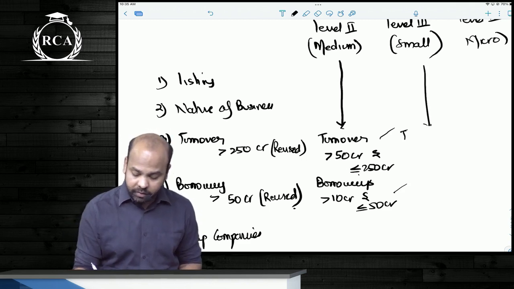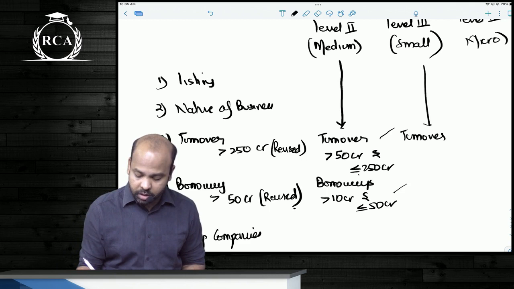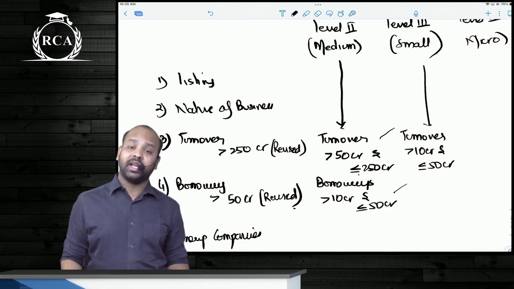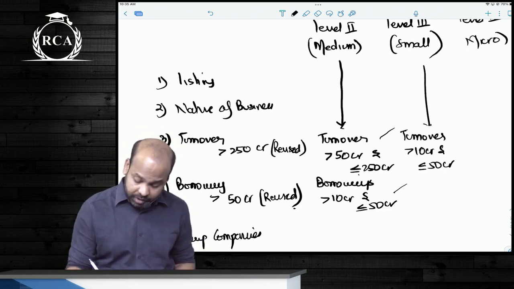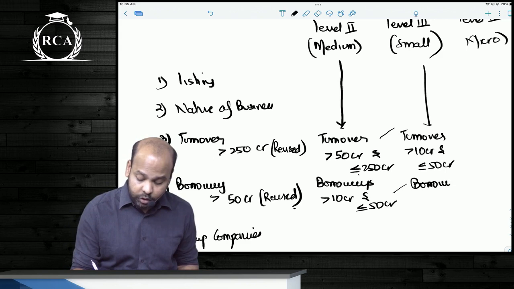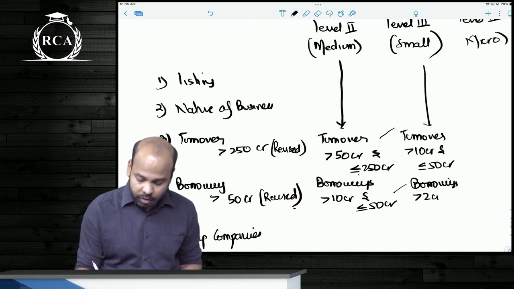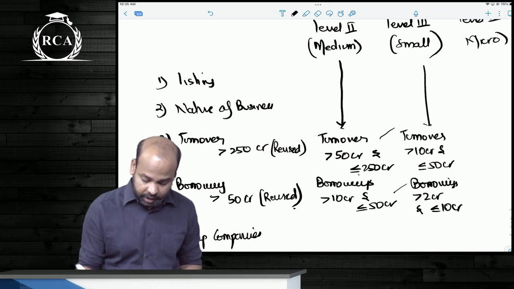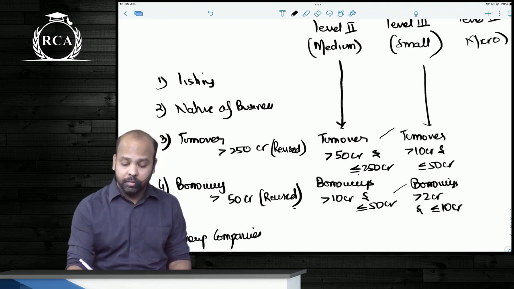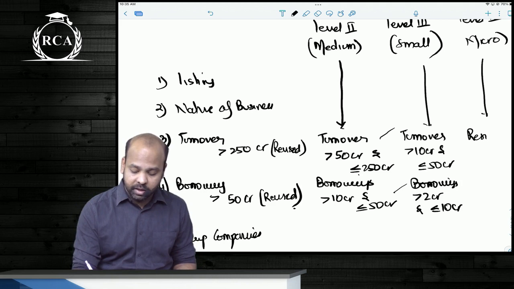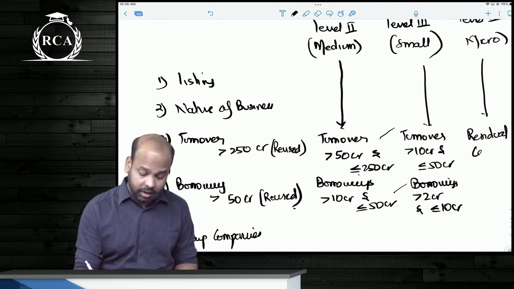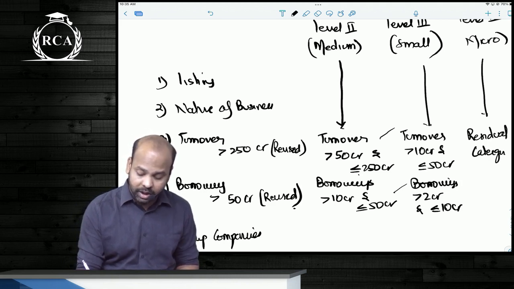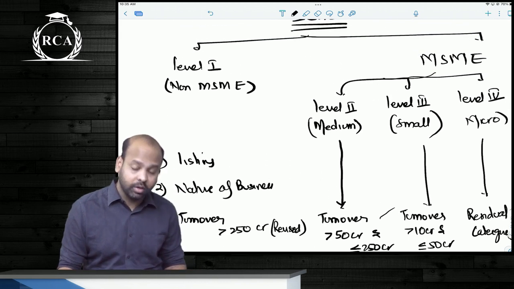Level 3, beta, is turnover exceeds 10 crores and is less than or equal to 50 crores. Borrowing exceeds 2 crores. Do remember this thoroughly. Borrowing exceeds 2 crores and is less than or equal to 10 crores. Micro enterprises is a residual category. Anything that does not fit into the category of level 1, level 2 or level 3, guys, would come under level 4. Let me repeat.